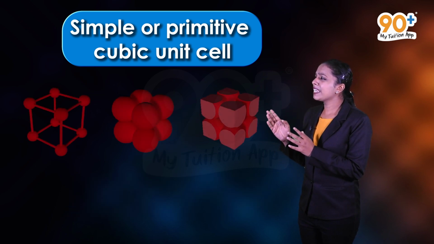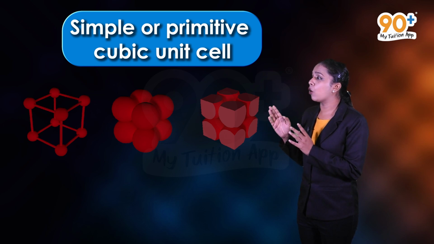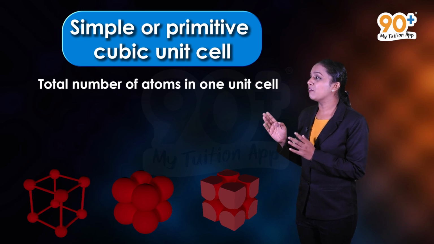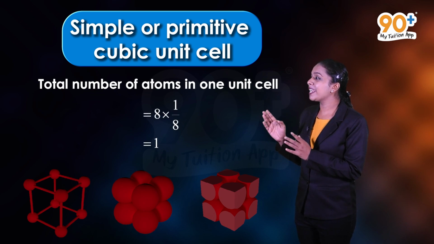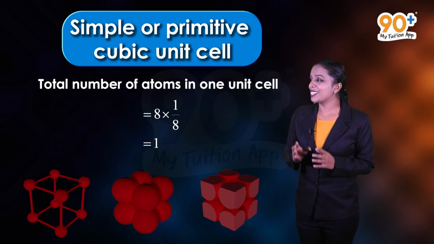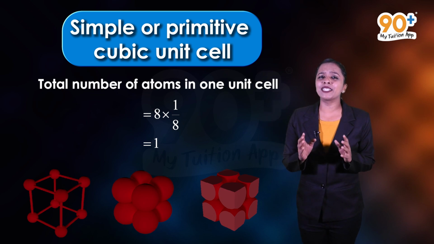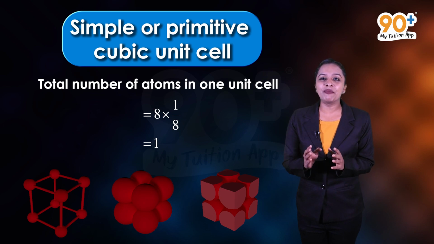Since there are 8 atoms present in a unit cell on every corner, then total number of atoms in one unit cell is equal to 8 into 1/8. That is 1. Thus we can say that there is only one atom present in the primitive cubic unit cell.